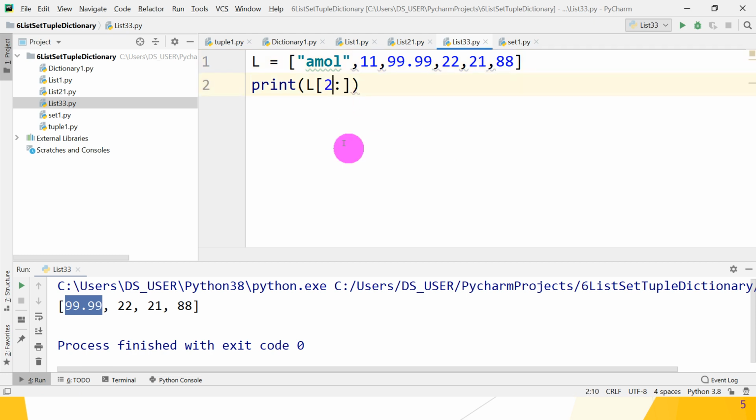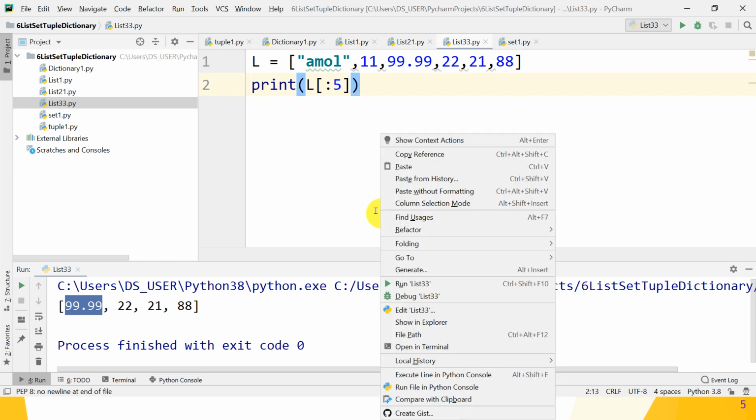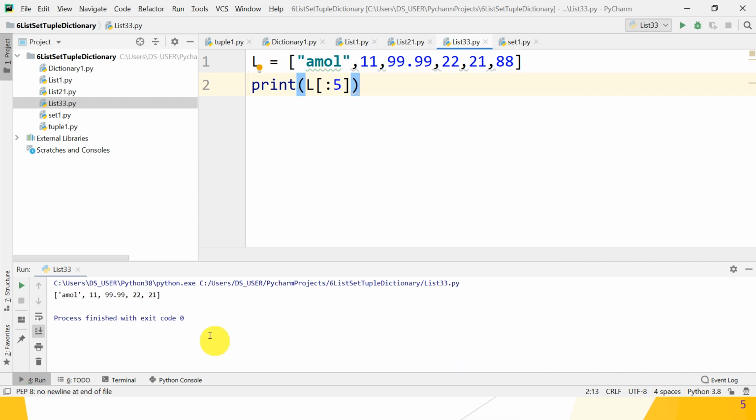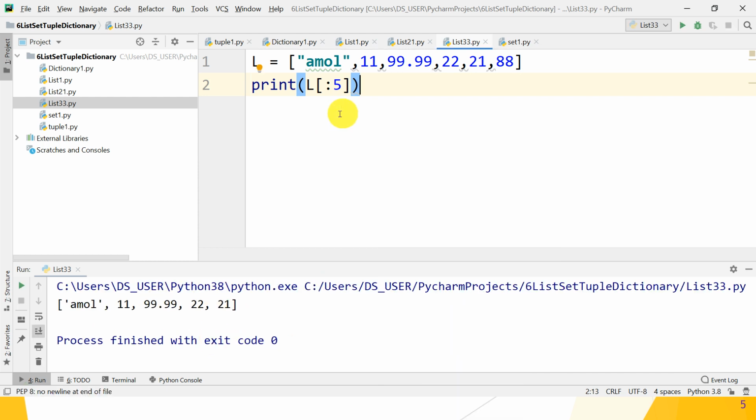If we specify what? That is, the first index is not present, to 5. So what happens? The list gets displayed from the first element to the fifth index. Fifth index means elements till 21 get displayed. I hope you understand, guys. If you have any doubts, let me know and write your queries or doubts in the comment box or chat window. Great. So let's move to the next point. I hope you understand. Yes?